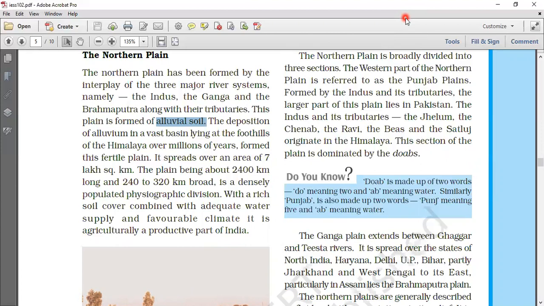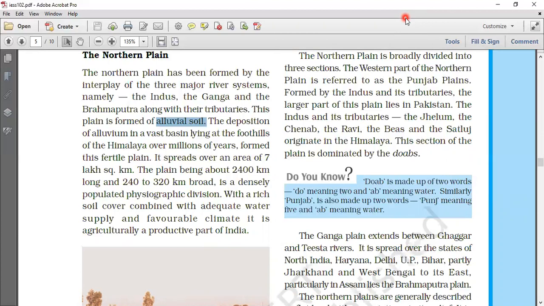Between the mouths of the Indus and the Ganga-Brahmaputra, the northern Indian plain covers a distance of 3,200 kilometers. It is 150 to 300 kilometers wide at some places. The northern Indian plains have the Indus River system in the west and the Ganga-Brahmaputra River system in the east.